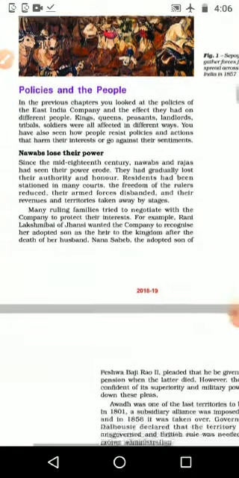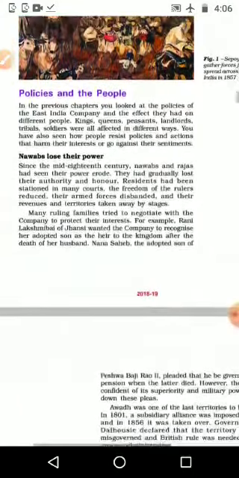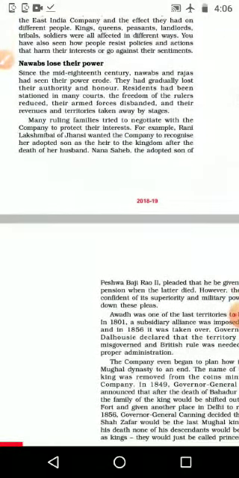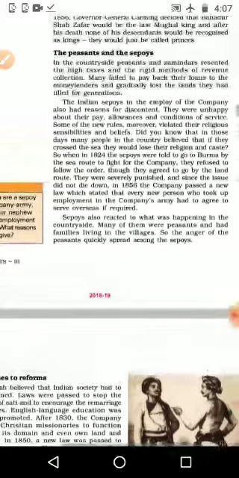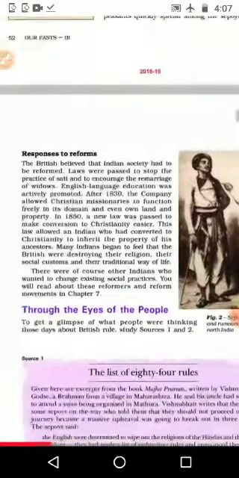Policies and the people. The British government had different policies, and how the people were reacting to that. The Nawabs lost their power. The Nawabs who had given power to the British people started to lose their power. Then how they are reacting to the British people. Then peasants and the Shipais. Peasants means the farmers. Shipais means the people who are helping in the government, the British offices, like peons or clerks in the office, doing the lowest level of work in the office. They are the Shipais, and how they are reacting to the East India Company.